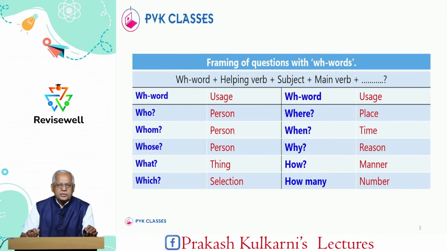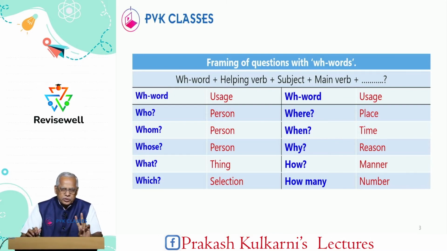Now, try to understand very clearly these WH words. In framing of questions, please remember there are two types of questions. One is yes or no question. For example, did you go to college? The answer is only yes or no. Did you go to college? Answer is yes or no, not more than that.